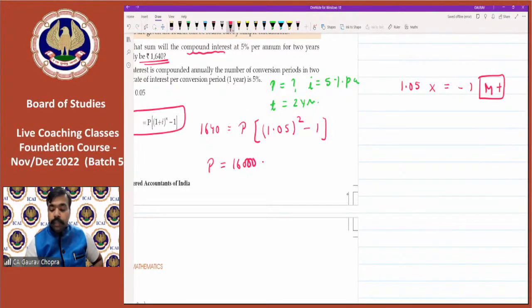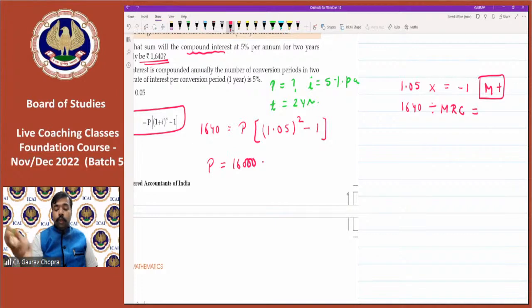The next step is type 1640, divide, press MRC button and then equal to. The answer will be on your screen. I am repeating once again. For calculating the square, we do 1.05 multiply and then equal to, this is the square.